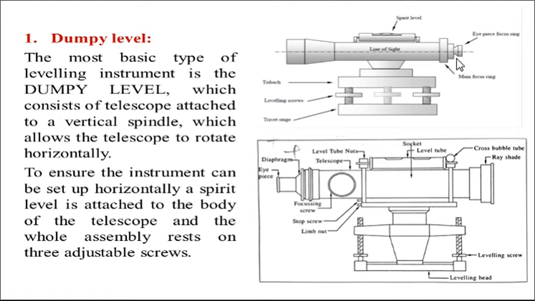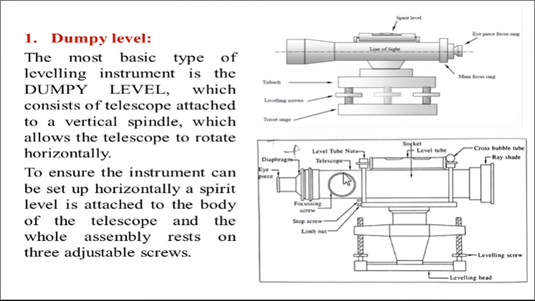This is the line of sight, which is passing through this diaphragm to the optical center of the object glass like this. Then this is the spirit level, this is the eyepiece, and here there is the main focusing ring. Then this is the tribrach, these are the leveling screws, and this is the tribrach bottom plate. And this is the cross section of the dumpy level. Here this is the leveling head, with the help of which we can level the instrument. Then these are the different parts.